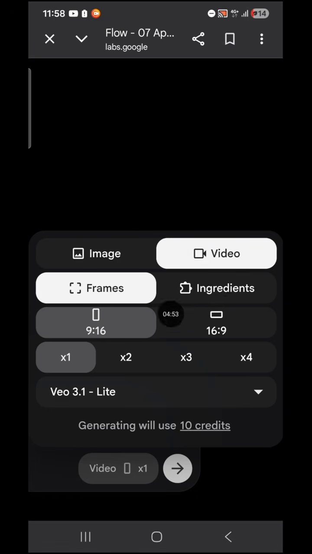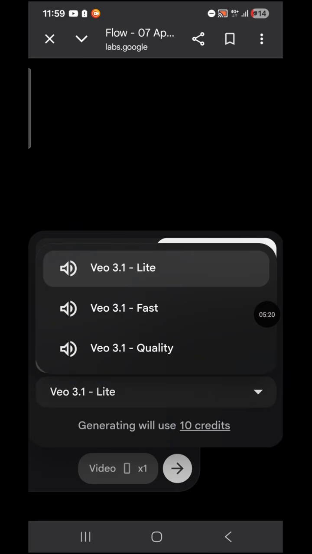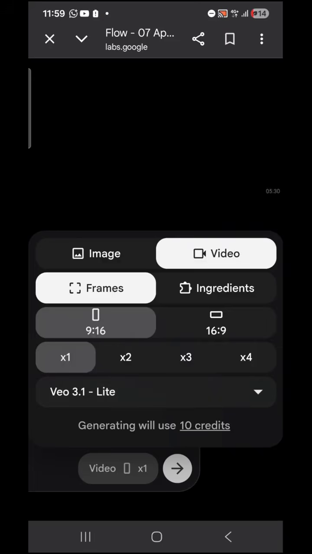Just leave the frames, the ingredient, and all of them like that. You tap on this place to choose your aspect ratio. Is it 9 by 16 or 16 by 9? If you want to work on YouTube Shorts, or you want to work on Facebook or TikTok, you click this one. If you want to work on Facebook long form video, on YouTube long form video, you click on this one, right? So just leave everything the way it is. You can see you are working with VEO 3.1 Lite. It has other versions, but these ones are actually free, but these ones are actually paid versions. So just leave it at VEO 3.1 Lite.